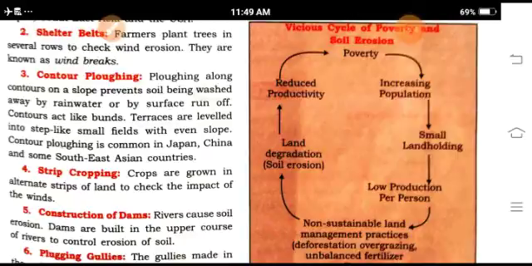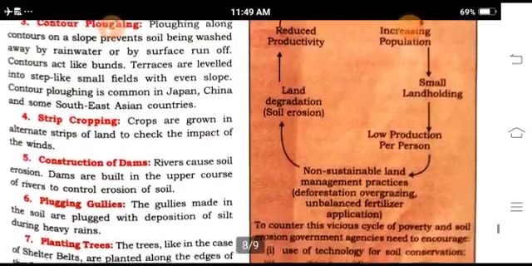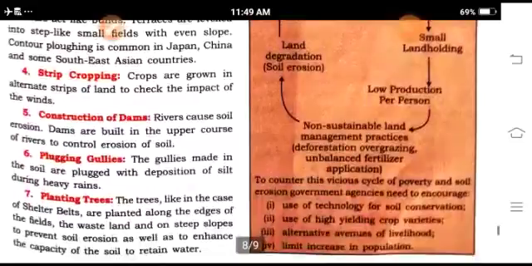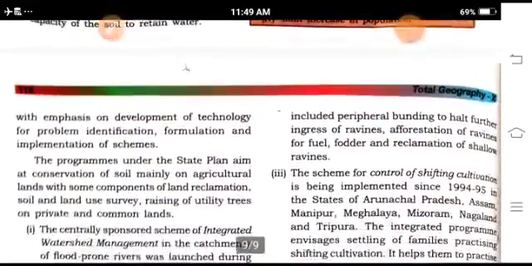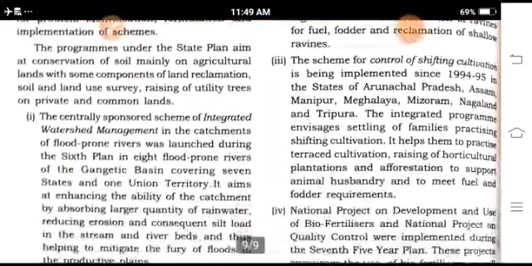Farmers plant trees along roads to check wind erosion. They are known as windbreaks. Contour plowing along the contours on a slope prevents soil being washed away by rainwater or surface runoff. Strip cropping, construction of dams, plugging gullies, and planting more and more trees. So these are the important points to preserve or conserve the soil.